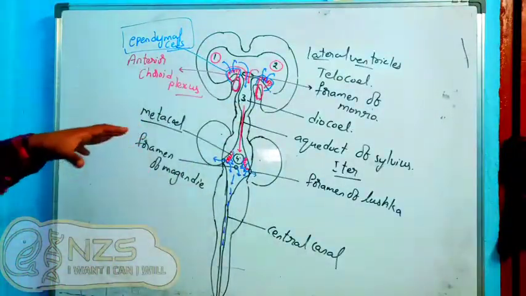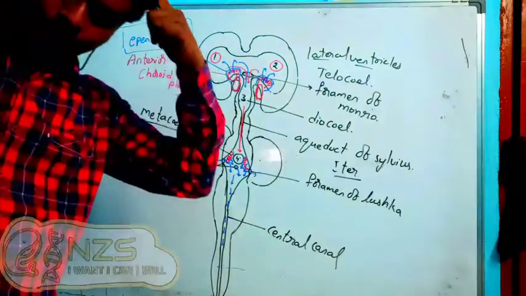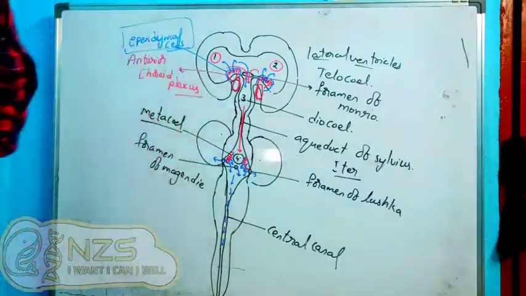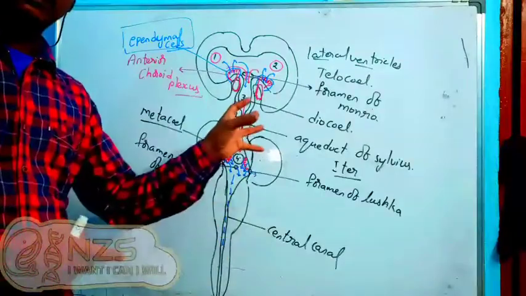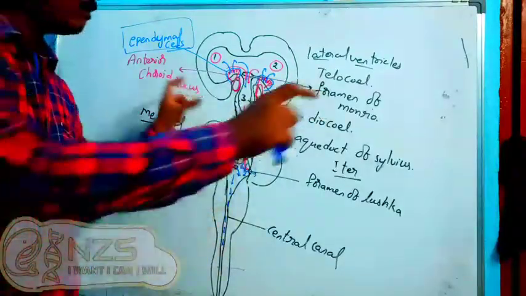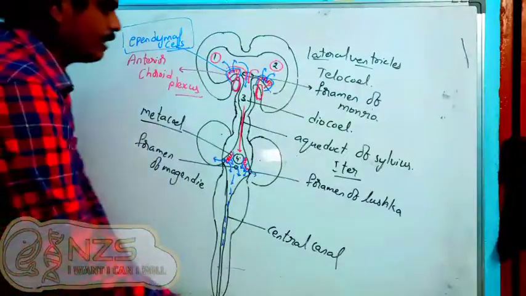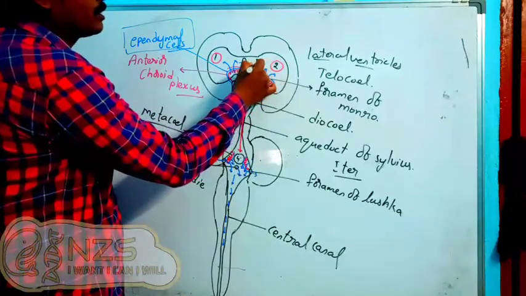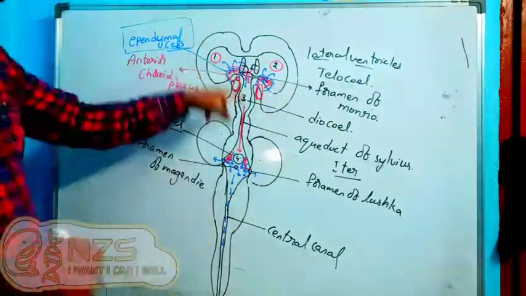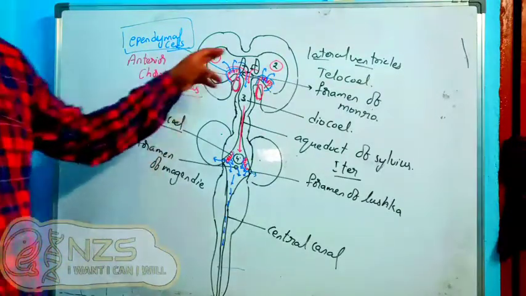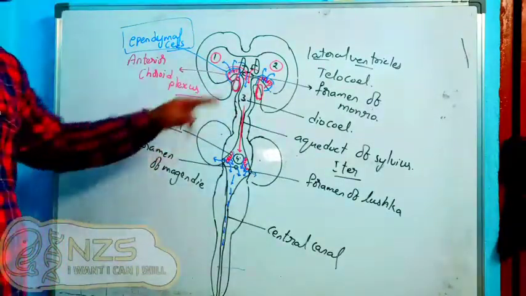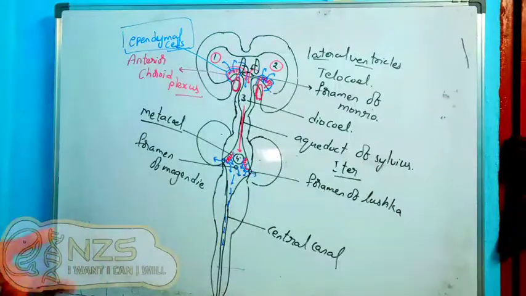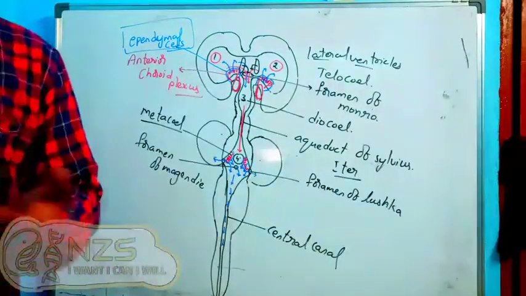So here these are the four ventricles. What are the four ventricles? Two in the upper part, the head region, the cerebral hemispheres. Now it comes down to the diencephalon region, which is connected by the foramen of Monro. From both sides we have that opening. I can draw it like this also: these openings open into the diocele. The foramen of Monro opens into the diocele, and the diocele will come down through the midbrain as the aqueduct of Sylvius or aqueduct of Iter, or cerebral duct of Iter. We have different names.